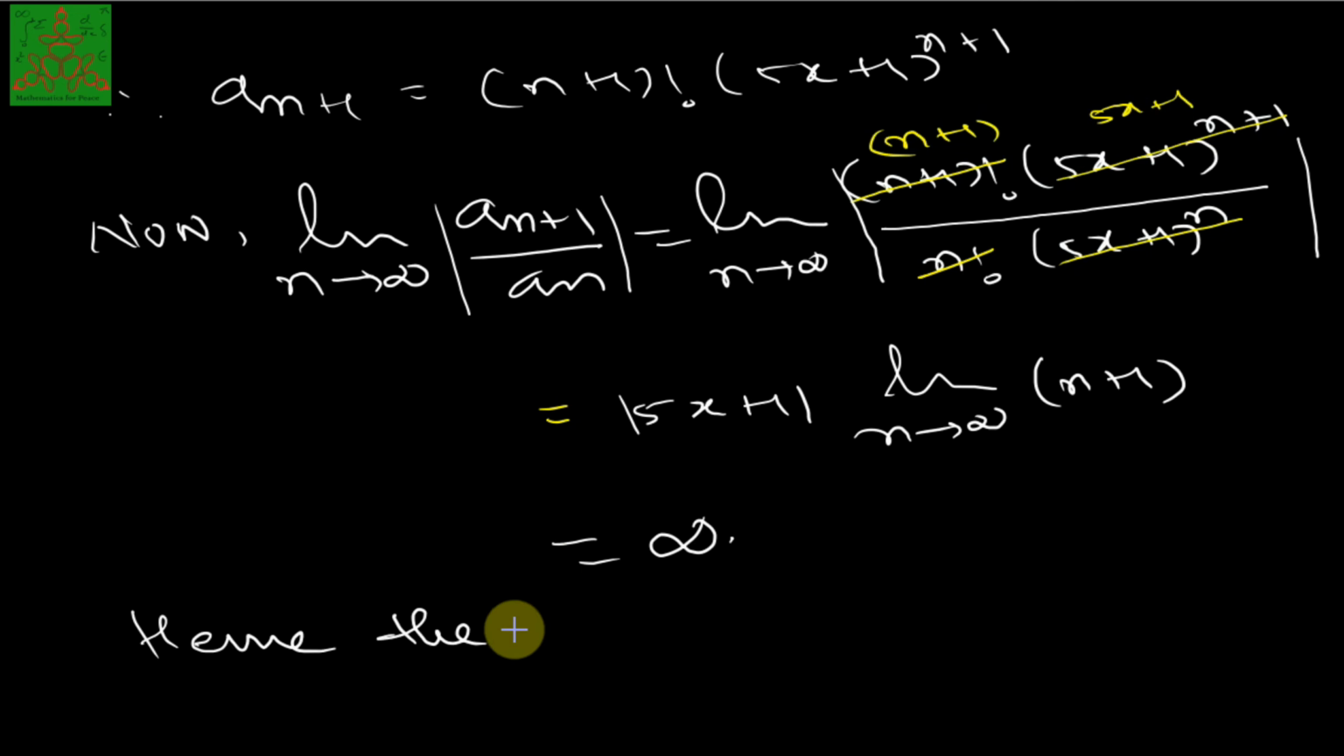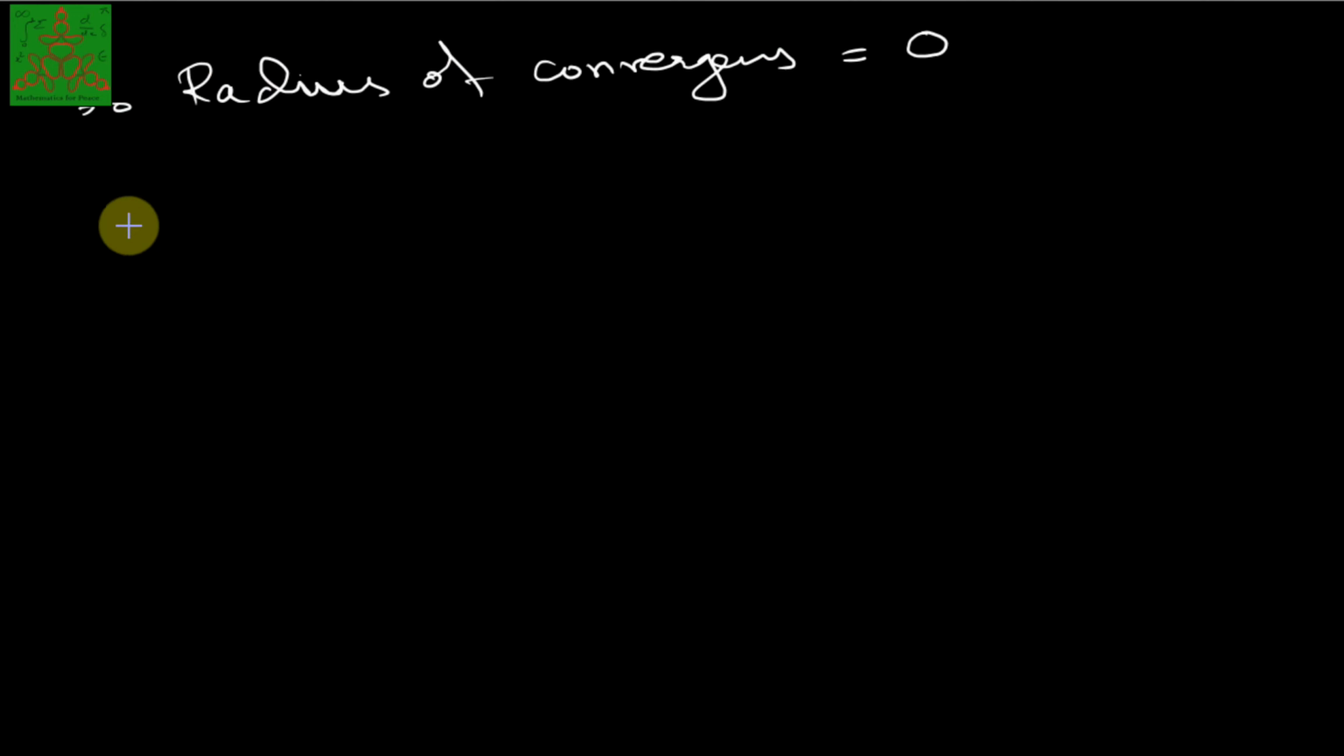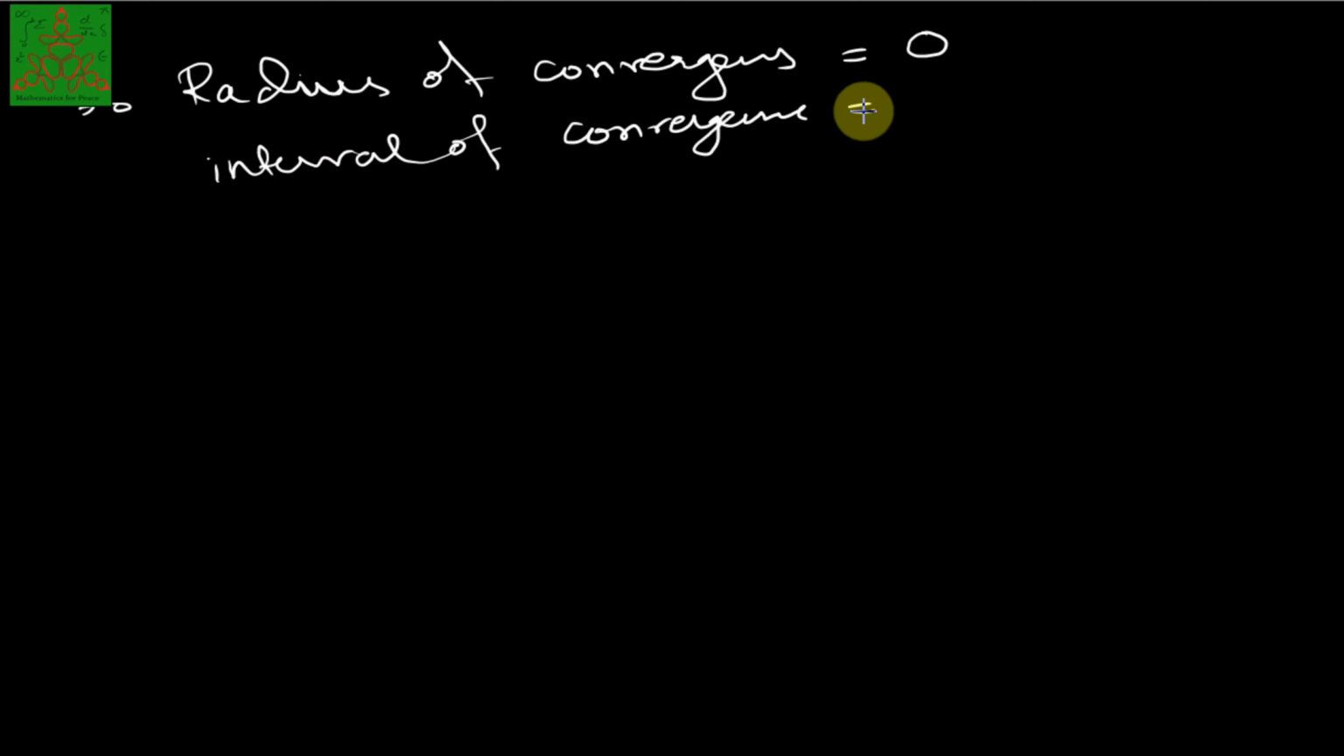Hence, the given series is divergent for all values of x except 5x plus 1 equal to 0, that is x equal to minus 1 by 5. Therefore, the radius of convergence equals 0 and the interval of convergence equals minus 1 by 5. Only one point, a singleton point, minus 1 by 5, you will have.